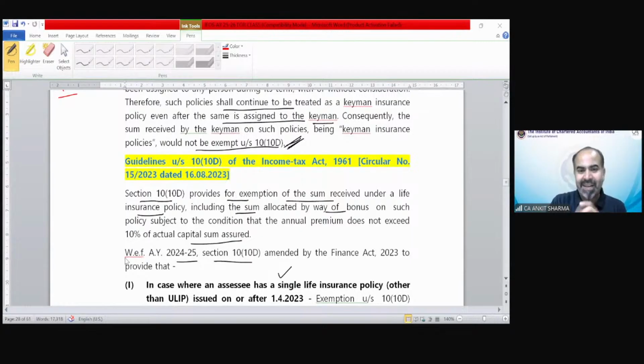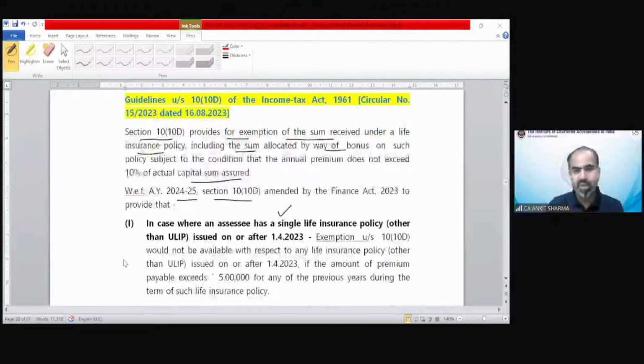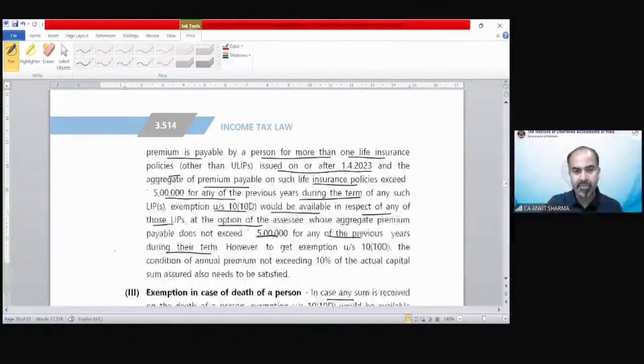So section 10(10D) classification is here. And you can see, with effect from assessment year 24-25, the 10(10D) amendment. Now it says that where the assessee has a single life insurance policy, we have seen that if it does not exceed 5 lakh, you can claim the exemption. And in case of multiple policies, we have already seen that if the aggregate premium of those policies does not exceed 5 lakh, you can claim exemption regarding those policies. The same concept has been explained again over here.